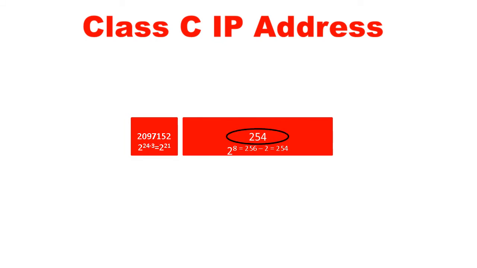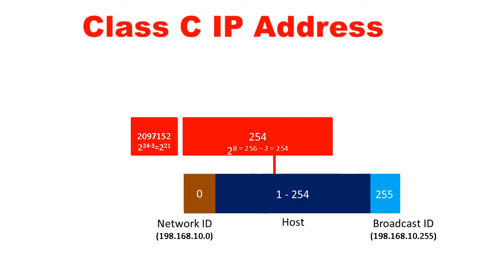category, and 254 hosts, that is 2 to the power 8 equals 256 minus 2 equals 254 hosts, in each of the class C category networks, because among the number of hosts, the first number, that is 0, will be used as the network ID, and the last number, that is 255, will be used as the broadcast ID.